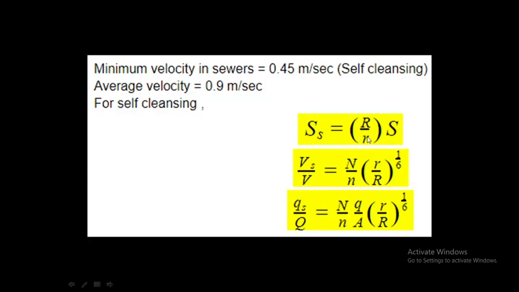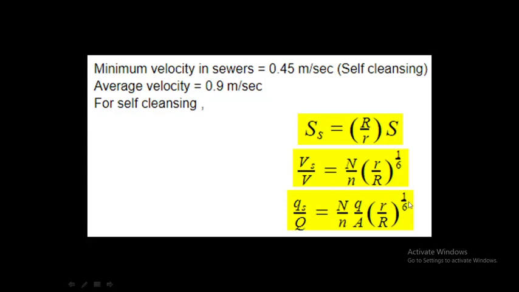Then Vs by V is equal to N by n into R by r raised to 1 by 6. Again, N by n has two tables: N by n equal to 1, and N by n varies. Then Qs by Q is equal to N by n into Q by A into R by r raised to 1 by 6.